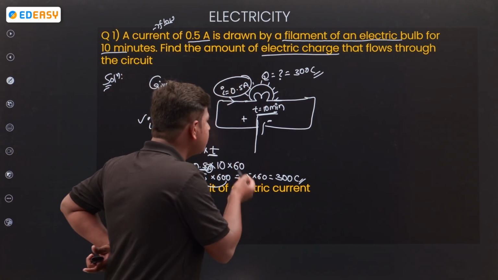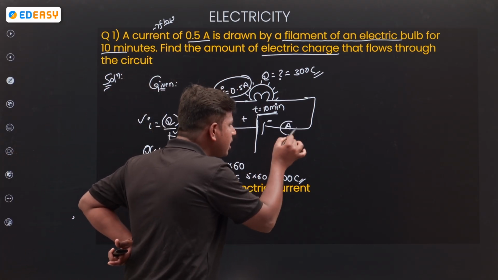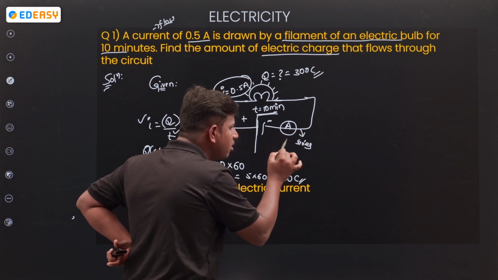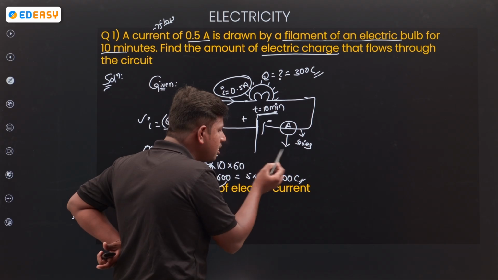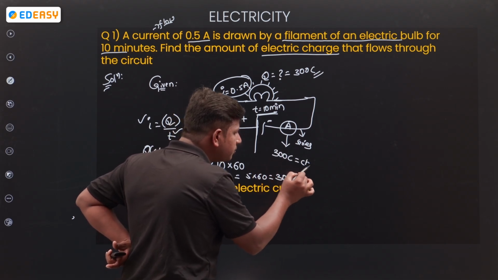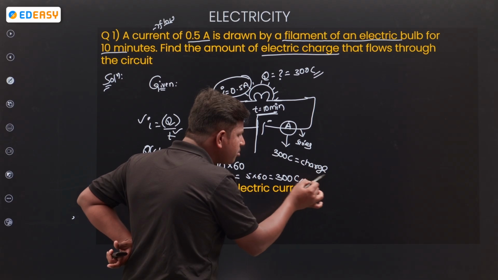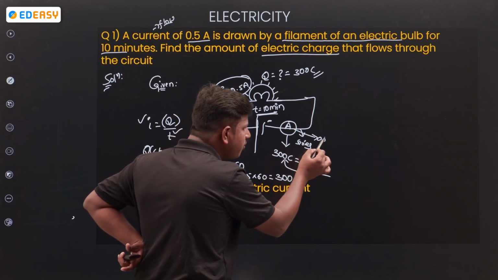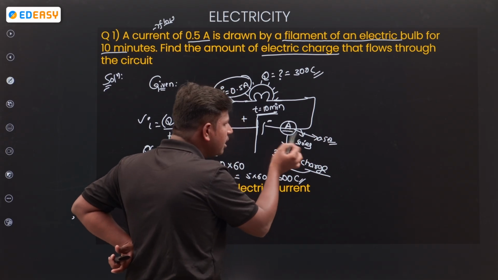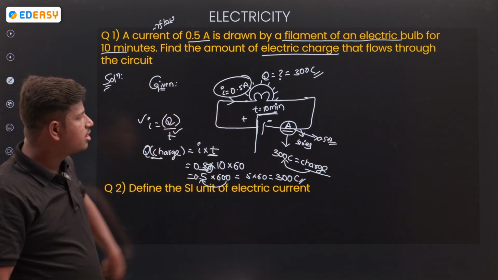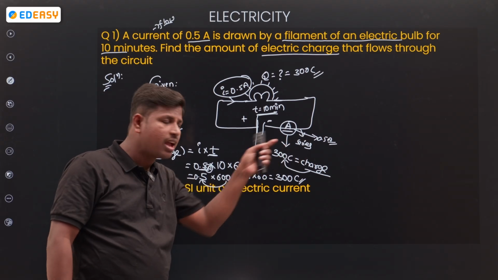If I connect an ammeter in series in the circuit, how much current will it show? The 300 coulombs of charge is passing, and how much current is in the ammeter? 0.5 amperes of current shows in the ammeter.